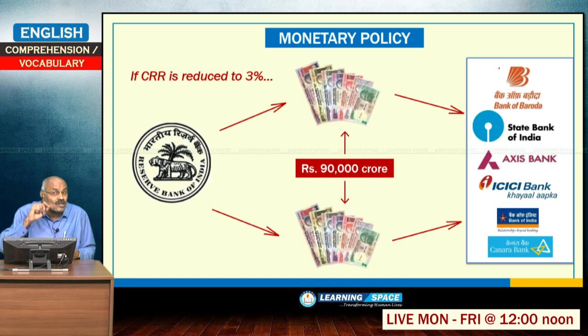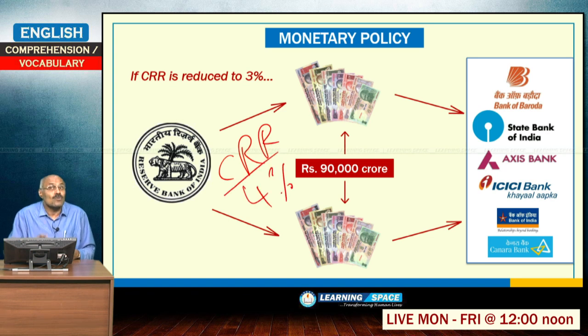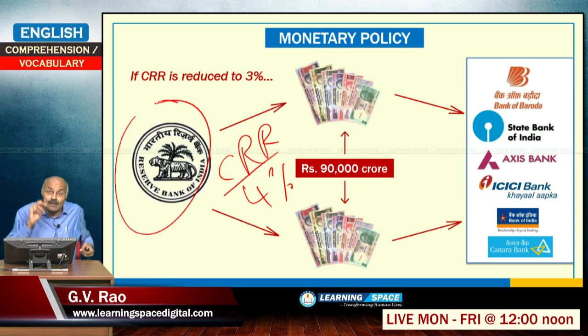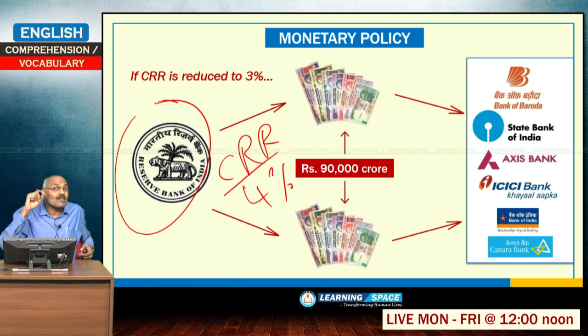Let us restrict our discussion to monetary policy. We talked about CRR previously. At present, it is 4%. So, 4% of banks' money must be in the form of cash. What is the meaning of CRR? CRR means the money which should be held in the form of cash in a special account with the Reserve Bank of India. At present, it is 4%. In the banking system, the deposits are around 90 lakh crores. 4% is the present CRR, so around 3,60,000 crores of rupees will be available as cash with RBI.